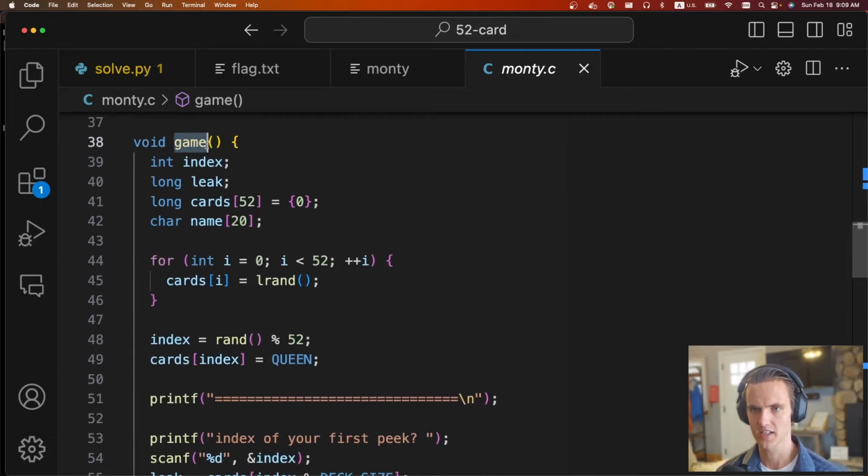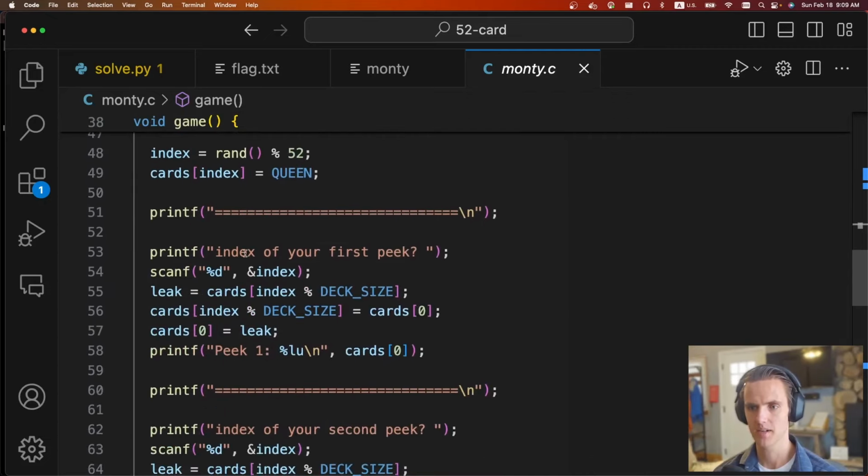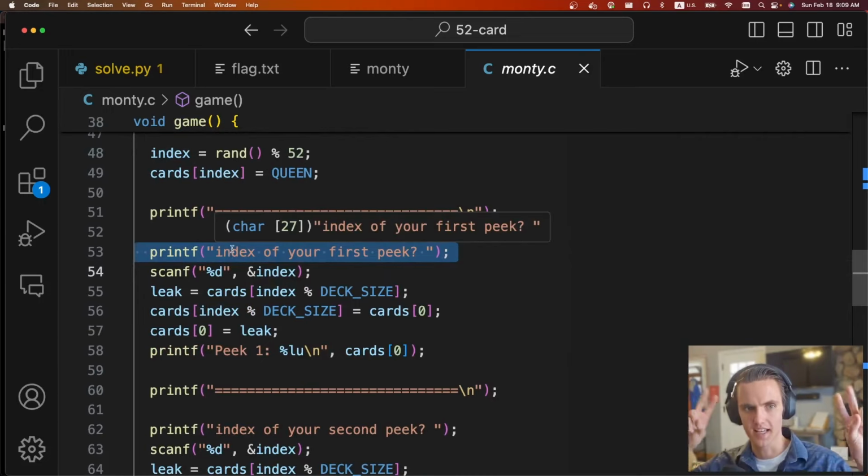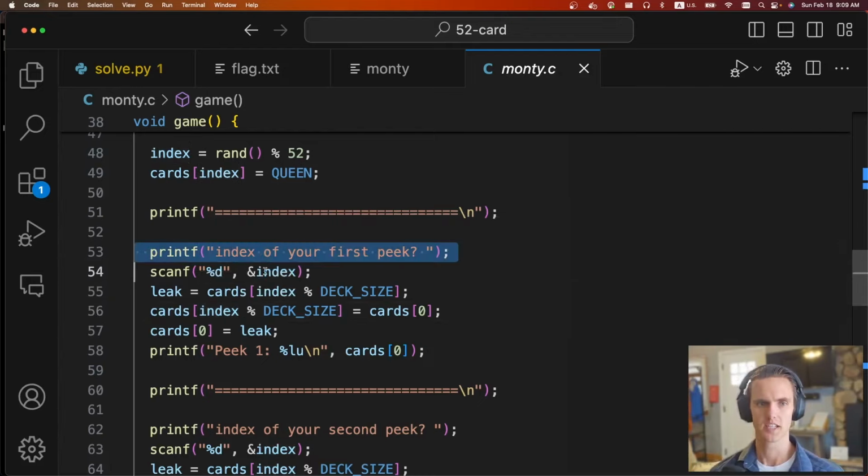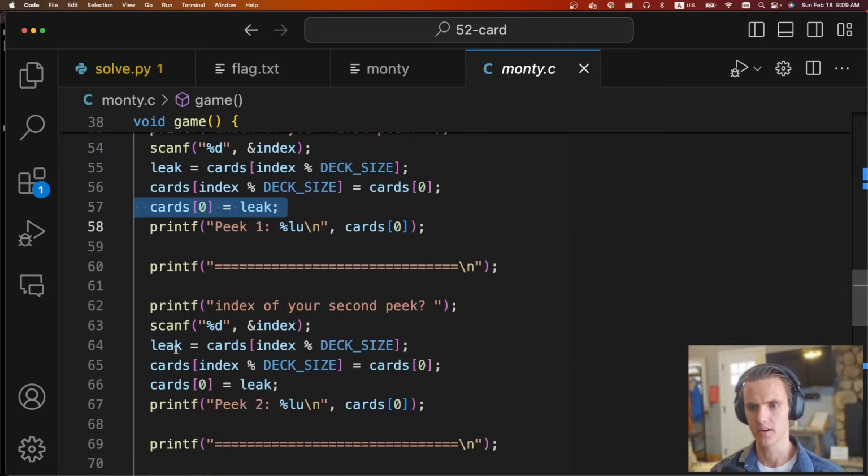The main code exists in this game function. Basically, what's going to happen is we get to peek into this 52 card deck 2 times, and then we have to guess where the queen is. And then no matter what, we get to go on to a leaderboard. As part of this peek, we get to supply an index, and it's going to tell us the value of the card at that index. It's offset from this 52 card array, and it'll just tell us what value is there.